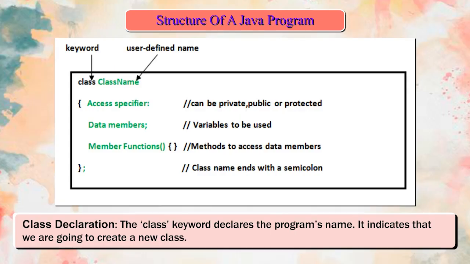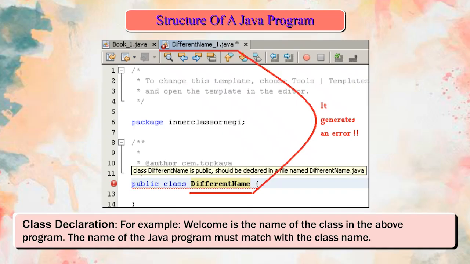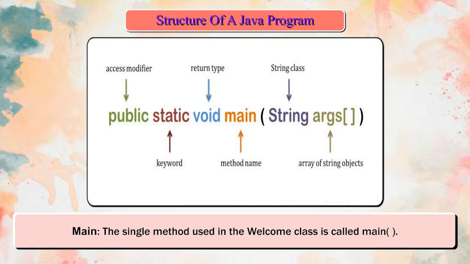Class declaration. The class keyword declares the program's name. It indicates that we are going to create a new class. For example, Welcome is the name of the class in the above program. The name of the Java program must match with the class name. Main. The single method used in the Welcome class is called main.